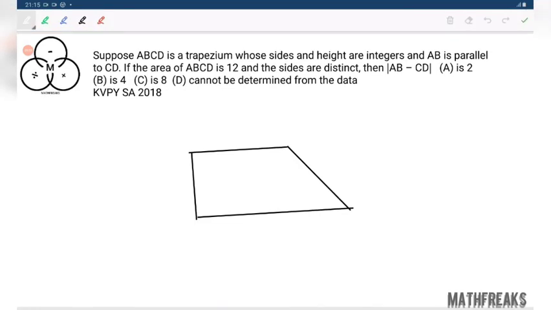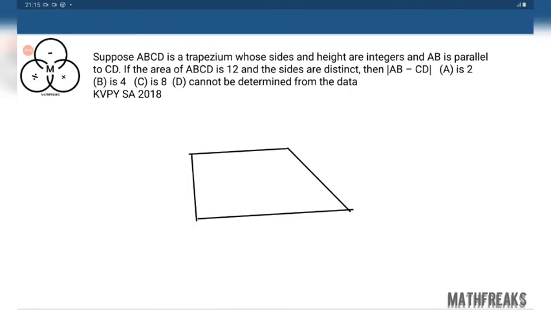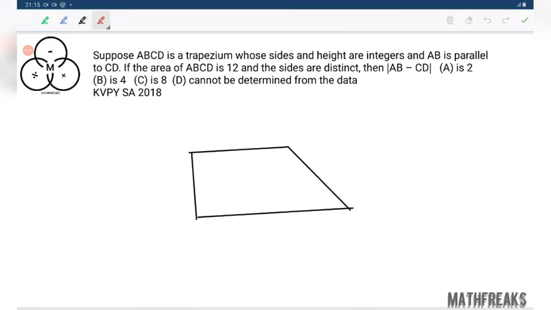Because this is a question of trial and error method. When you consider a trapezium like this, you find out whether this kind of trapezium is possible or not. If this is not possible, then this is the only left out option. That's why trial and error. So after trial and error, you would arrive at this case. I am solving the direct case because I am not interested in trial and error.